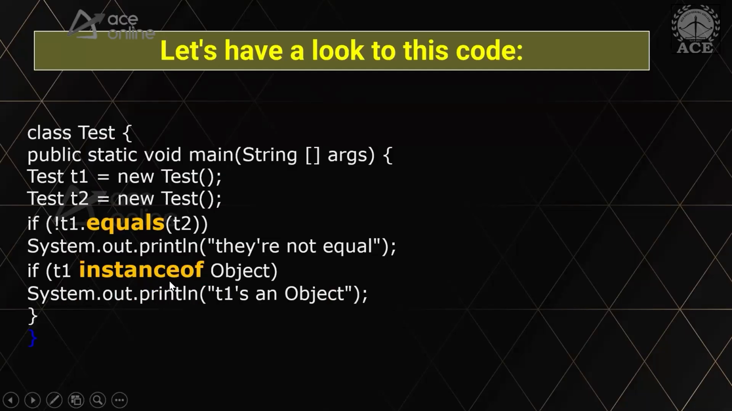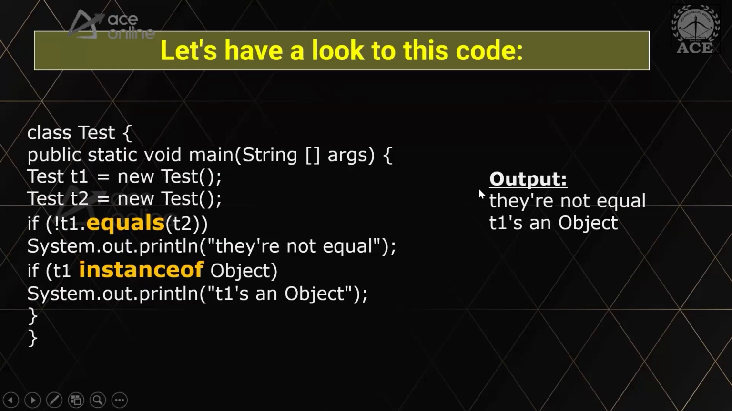So the correct answer for this will be false and true. Why? Because they are not equal, they are pointing to two different places. Instanceof will return true. So it will print that they are not equal, because I'm using not here, and then it will say yes, t1 is an object.